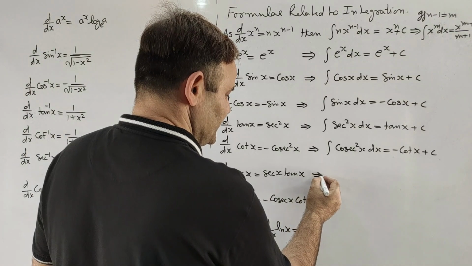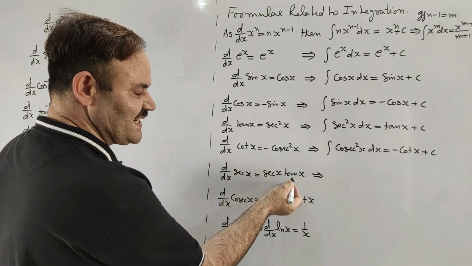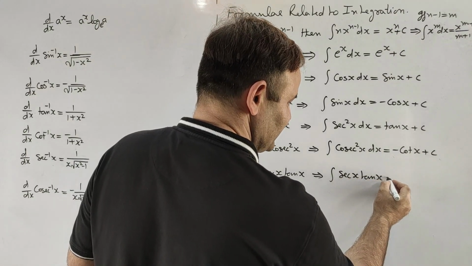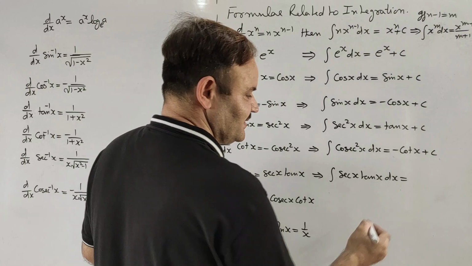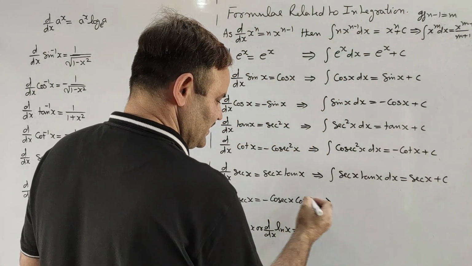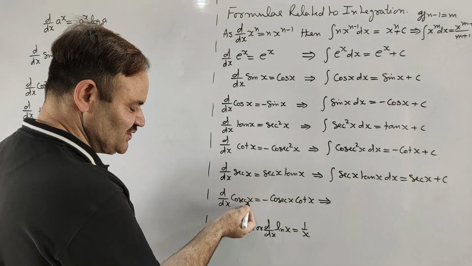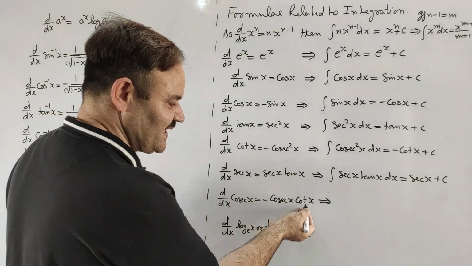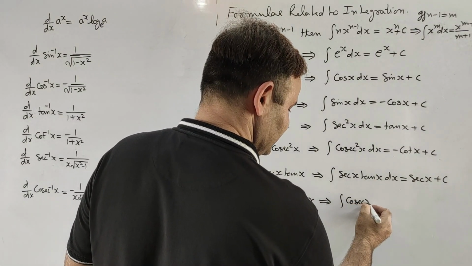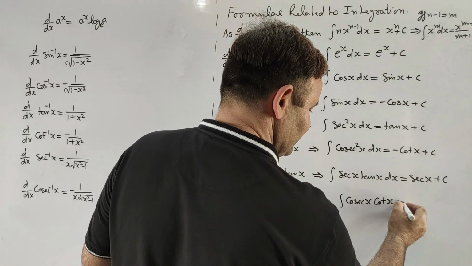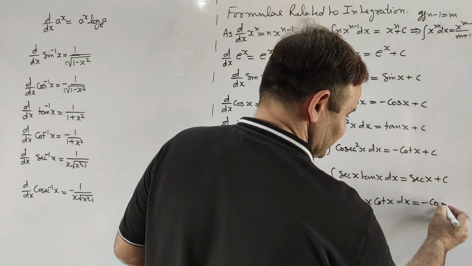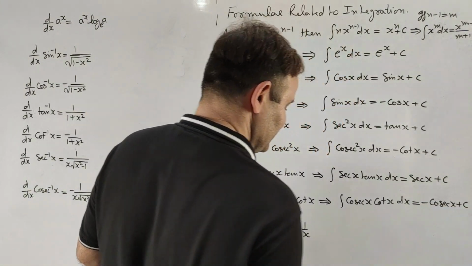Here the differentiation of sec x with respect to x is sec x tan x, so the integration of sec x tan x with respect to x will be sec x plus the constant of integration c. And this implies that if the differentiation of cosec x with respect to x is minus cosec x cot x, then the integration of cosec x cot x with respect to x will give minus cosec x plus the constant of integration c.